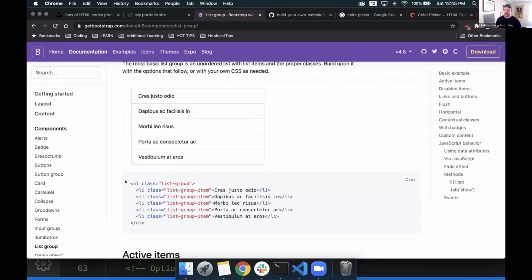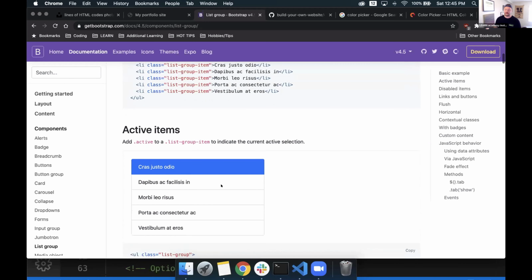And hey, look, they basically built it the exact same way if we look at the code. We have a UL, that's a parent element. It has a class, list group, inside of it. We have LIs with the class list group item as child elements inside of it. Each one of these is styled. It gets its styling from its class. So just like we were manipulating the classes earlier, with Bootstrap, it's looking at that class, specifically one that Bootstrap made called list group, looking at it inside of its CSS style sheet, and grabbing list group item and knowing that if we use an LI below it, using a class of list group item, then it will apply these cool CSS designs for us.